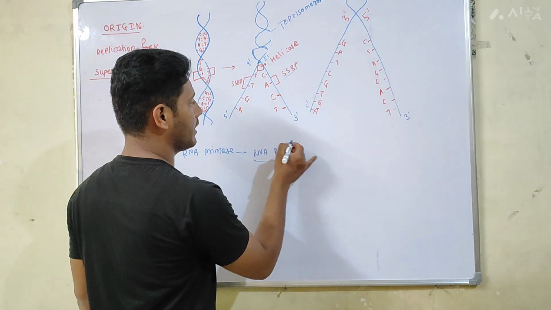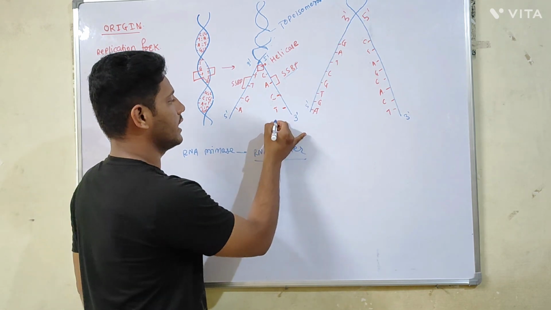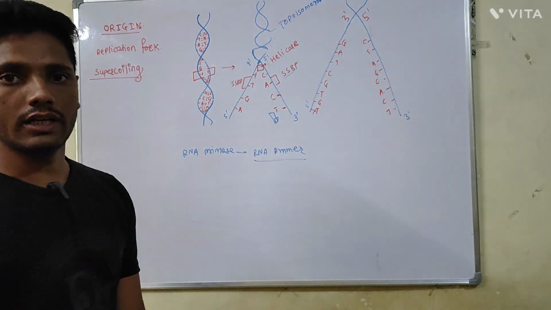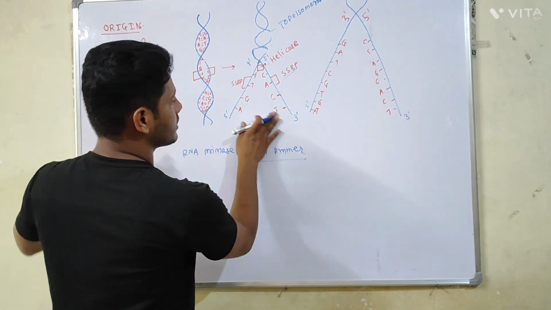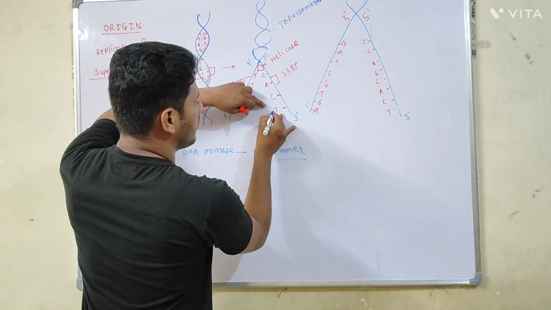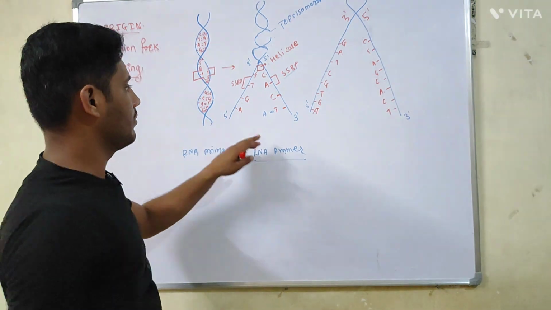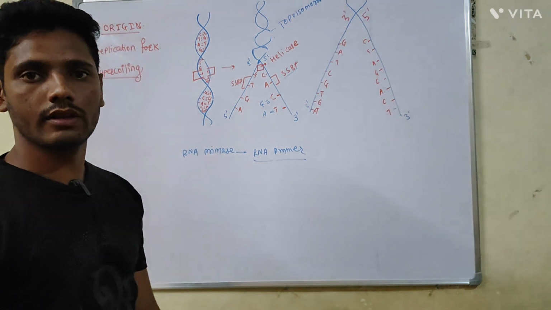RNA primer will bind to the 3' end of the parent DNA strand, and it will produce a stretch of the DNA. Means if there is thymine, its complementary nucleotide adenine will be brought by the RNA primer. If there is cytosine, then there will be guanine.